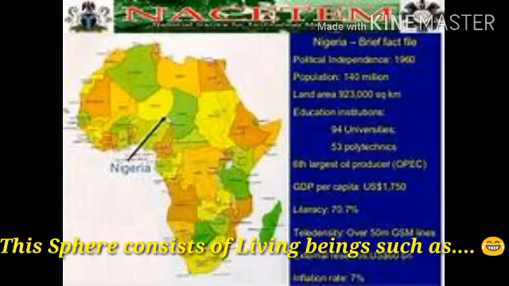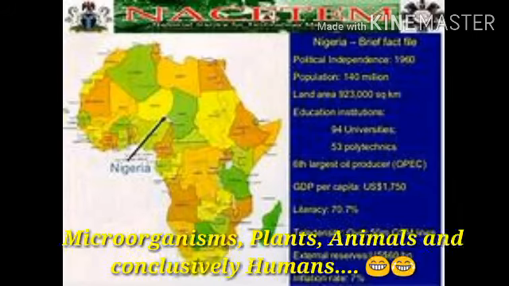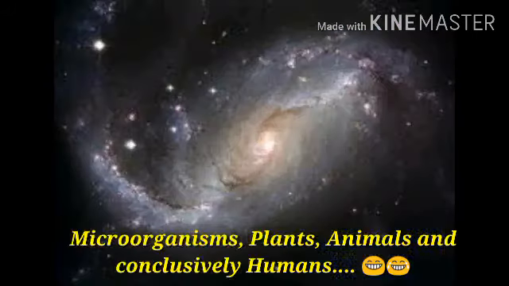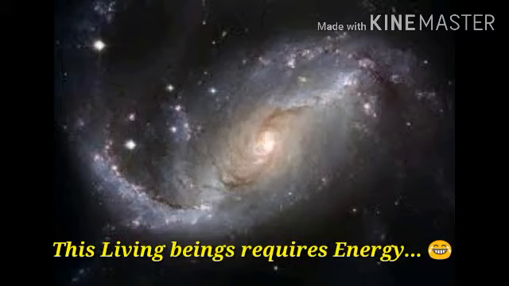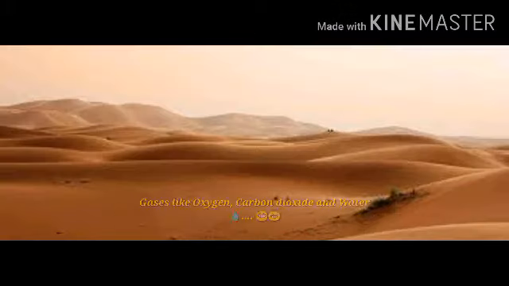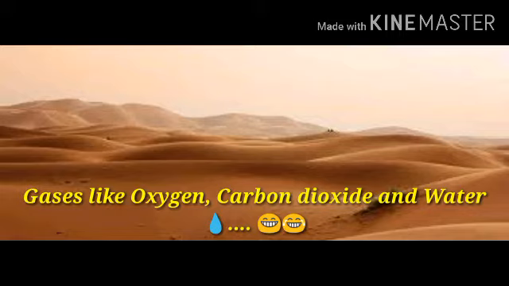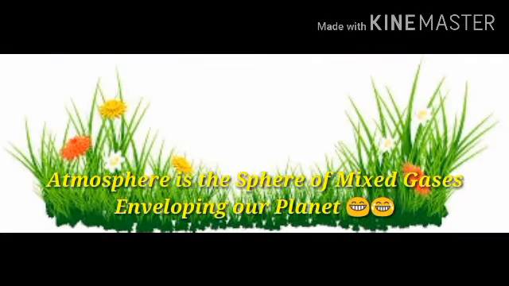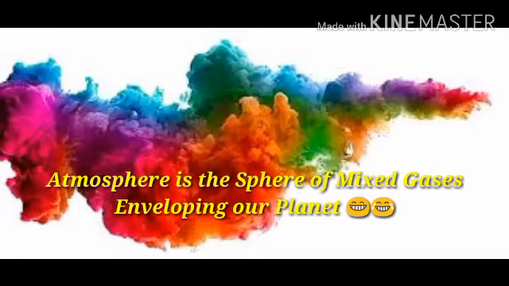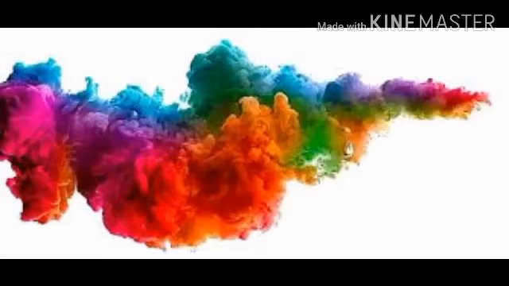The biosphere consists of living beings such as microorganisms, plants, animals, and human beings. These living beings require energy to live and survive from gases like oxygen, carbon dioxide, and water. Atmosphere is the sphere of mixed gases surrounding our planet that's held in place by the gravitational field of the Earth. It saves us from the harmful rays of the sun.